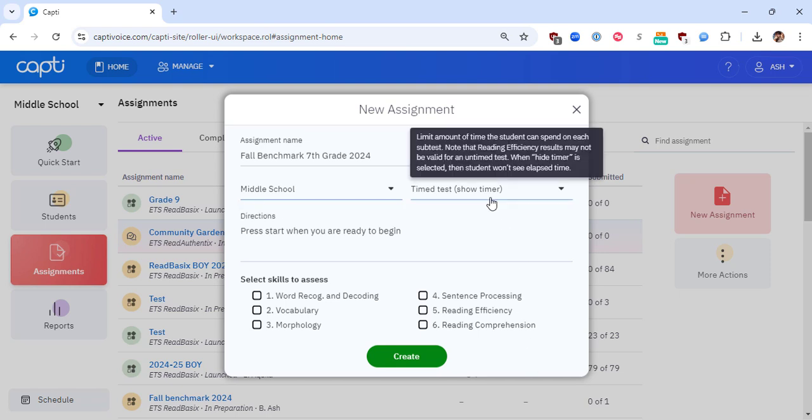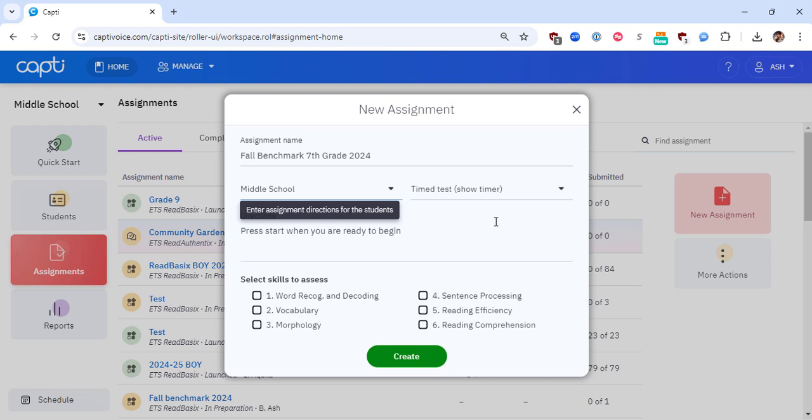Your next option is whether you want ReadBasix to be timed or untimed. Timed assessments are recommended. In a timed assessment, students will have a set amount of time for each subtest. After the allotted time has passed, students will be automatically moved on to the next subtest. Students will not have unanswered questions scored against them. In an untimed subtest, students will continue working on each subtest until all questions are completed. The reading efficiency subtest can only be administered as a timed assessment. All other subtest scores are unaffected by timing and can be created either way.